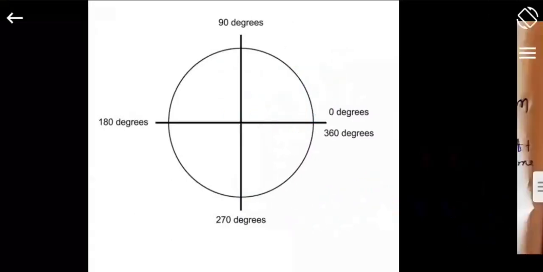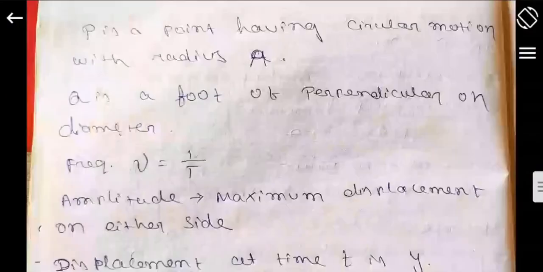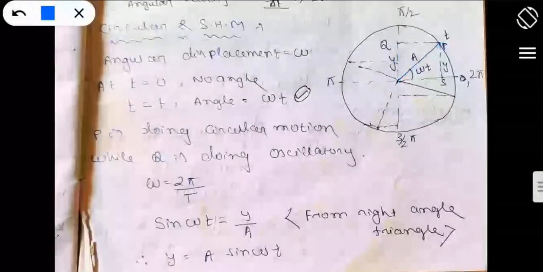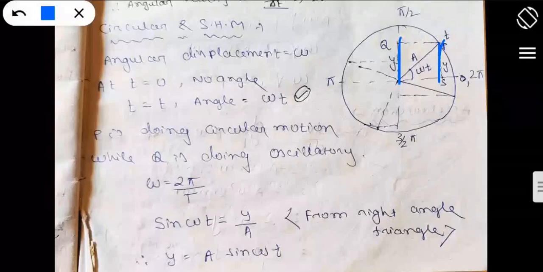As I have drawn the diagram, if this displacement is y and the point P is here, the foot is this one, and this to this is the displacement, y. If y is the displacement from this side, then this side is also y.